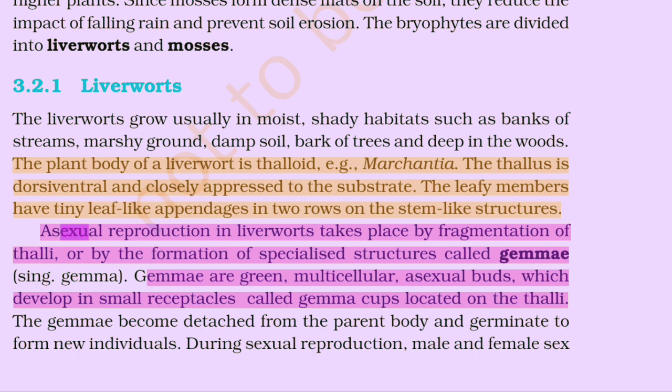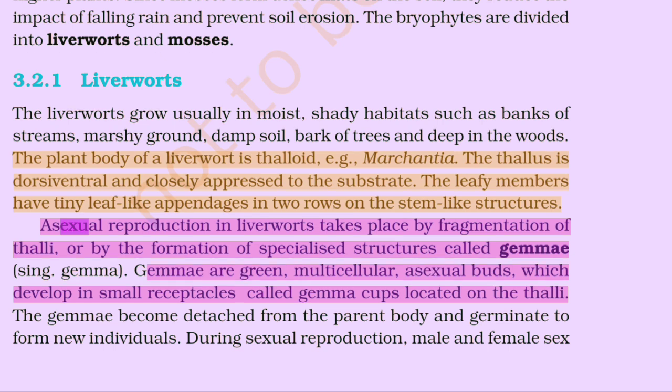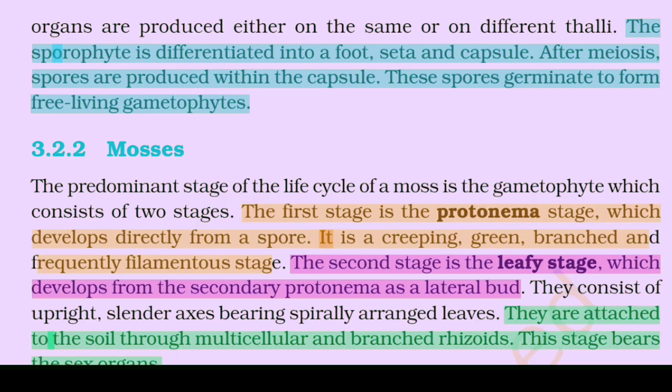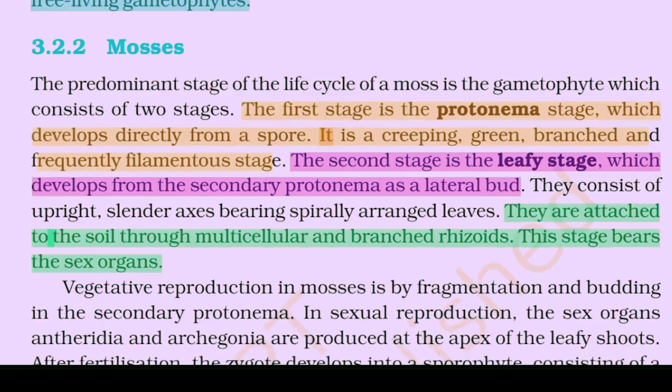Asexual reproduction in liverworts takes place by fragmentation of thalli or by the formation of specialized structures called gemmae, singular gemma. Gemmae are green, multicellular, asexual buds which develop in a small receptacle called gemma cup located on the thalli. The gemmae become detached from the parent body and germinate to form new individuals. During sexual reproduction, male and female sex organs are produced either on the same or on different thalli. The sporophyte is differentiated into a foot, seta, and capsule. After meiosis, spores are produced within the capsule. These spores germinate to form free-living gametophytes.